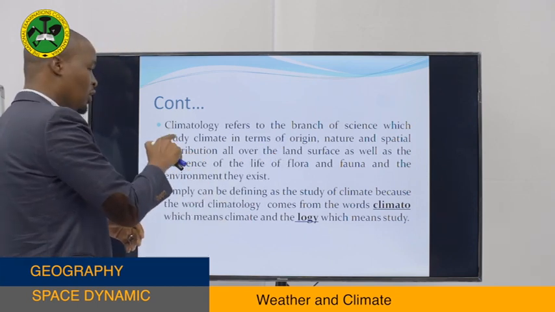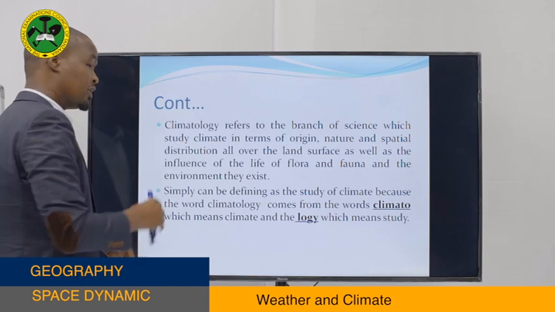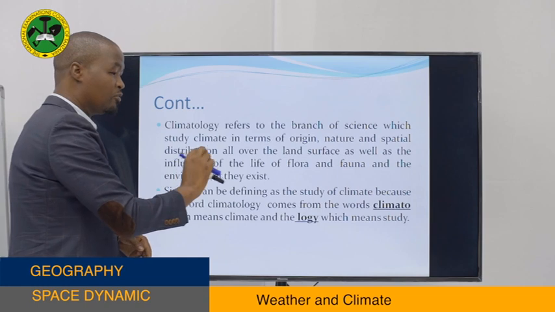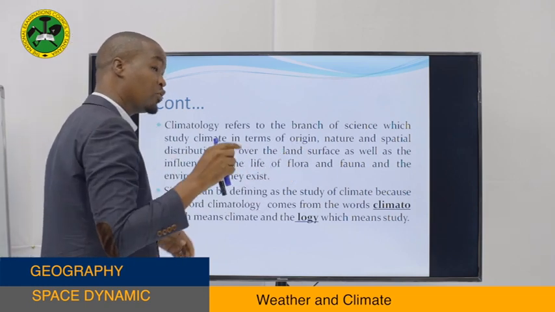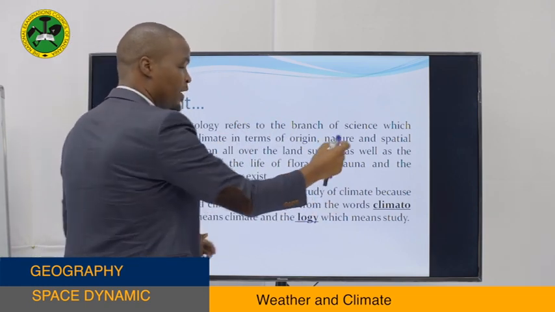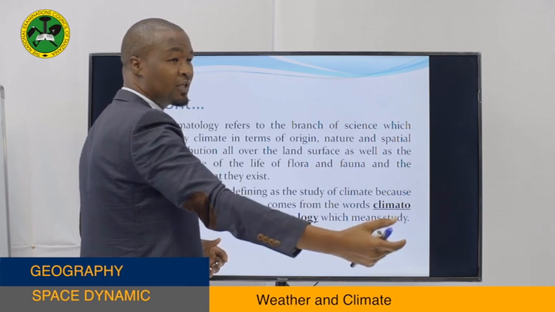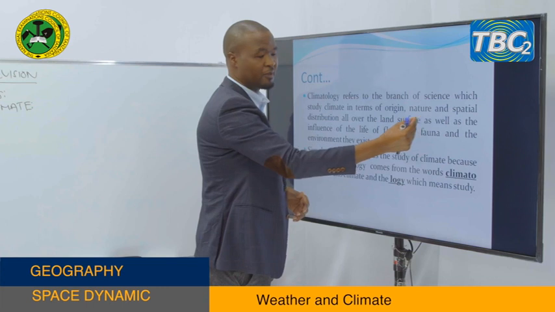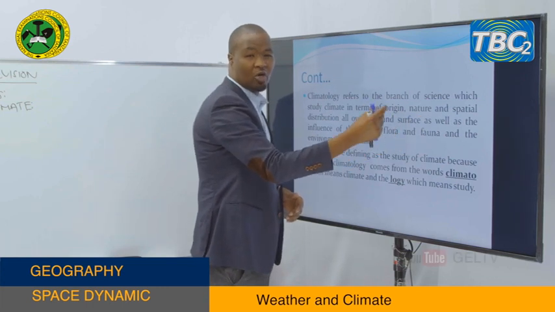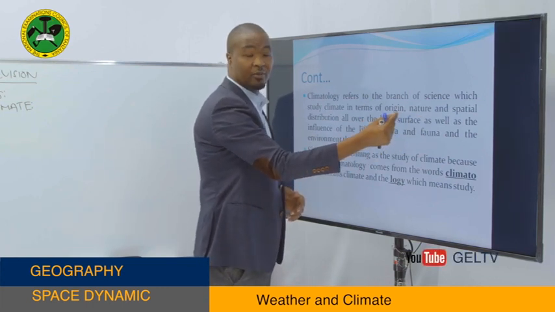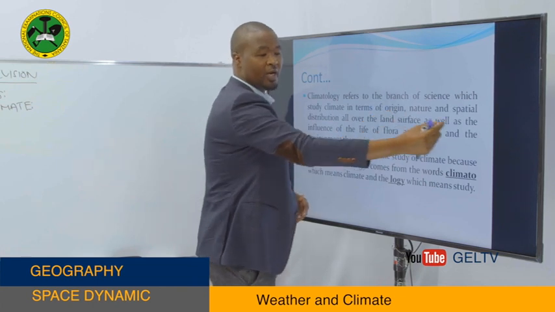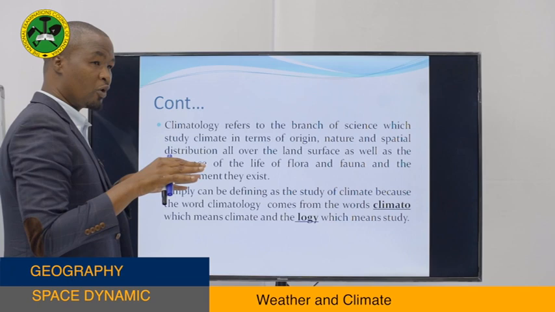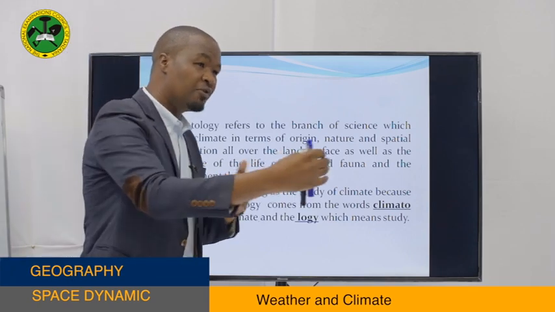So going back to the definition, climatology refers to the branch of science which studies climate in terms of what? In terms of origin. The origin refers to the causes of that climate. Nature means we refer to the characteristics of that climate. Is it hot or cold? That is the nature of the climate. What caused that climate to be hot or cold? It means we are talking about the origin, the causes of that climate. And the spatial distribution all over the land surface means we are talking about the variation of that climate in different areas.